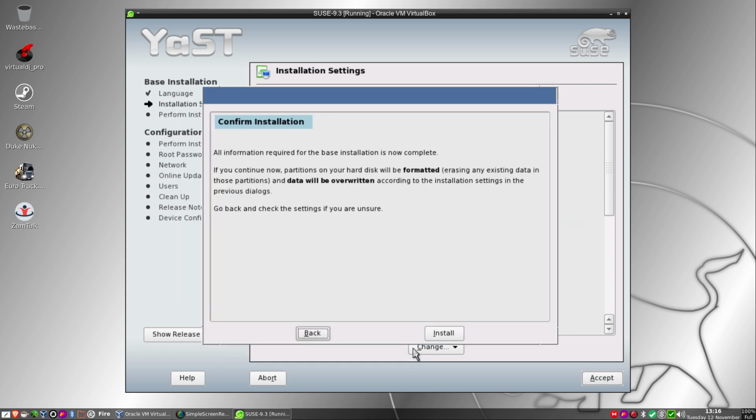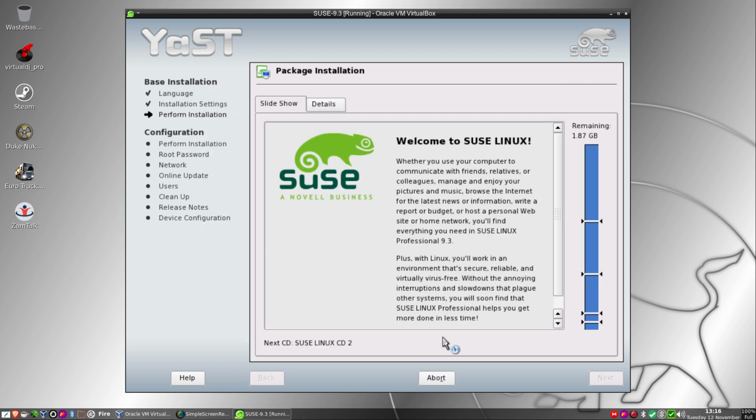Yeah, flash player, that might as well. Installation is now complete, and so on. Our data will be overwritten, yeah. Okay, so it's preparing the hard disk, and now it's doing its install. Now you have this page here.